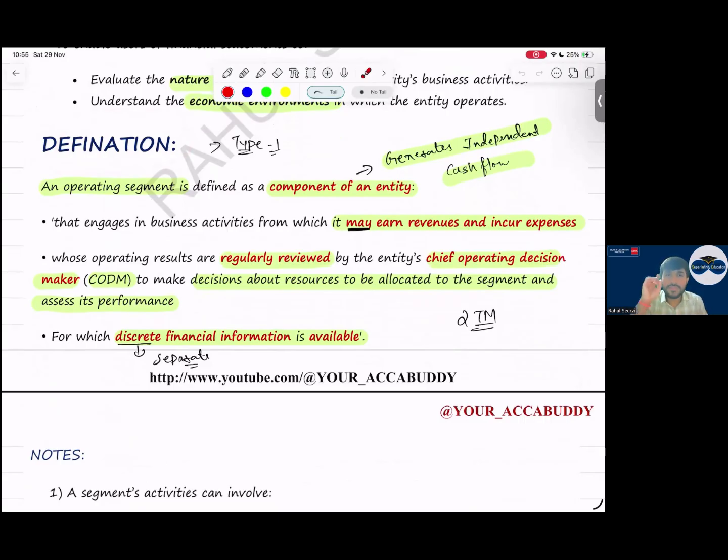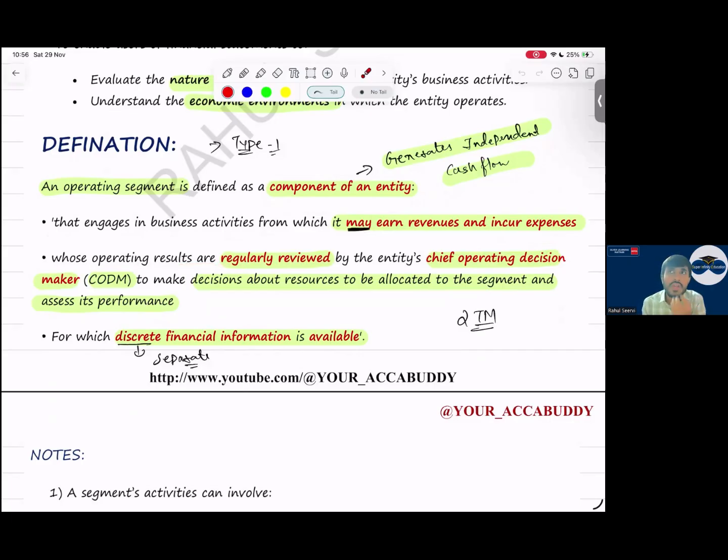You have to identify whether it's an operating segment or not. When will you say it is an operating segment, sir? It is a component of an entity, generates independent cash flow. It is a component of an entity, sir. Then it engages in business activity from which it may earn revenue and incur expenses. It may, it's not for sure that revenue should be there. Yes, sir. Then whose operating results are regularly reviewed by a CODM.